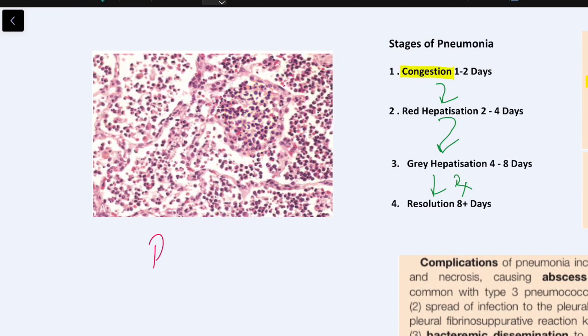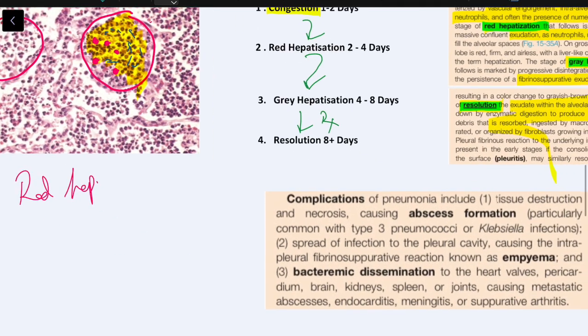So this is a slide of red hepatization, and these are the alveolar walls. So this is the alveolar space which has to be empty, but we can appreciate a lot of red blood cells and a lot of inflammatory infiltrates, showing that the exudate has filled up the alveoli.